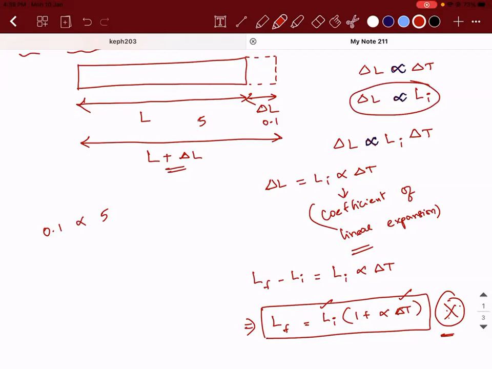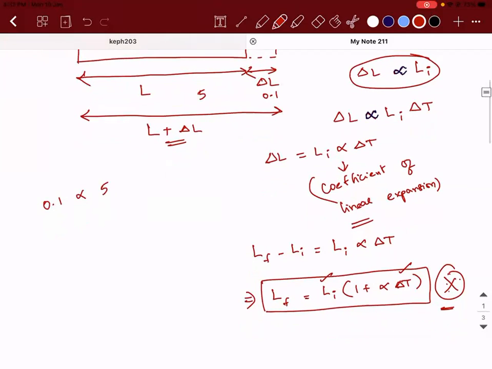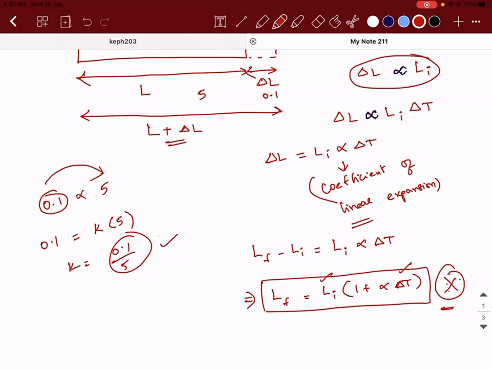Is that right or wrong? 0.1 can be any unit. So they are saying 0.1 is directly proportional to 5. When you remove the proportionality sign, you need to introduce a constant, so k will be equal to 0.1 divided by 5. That is what they're trying to say: the change in length can always be represented as a multiple of the initial length. That is the meaning of the statement.